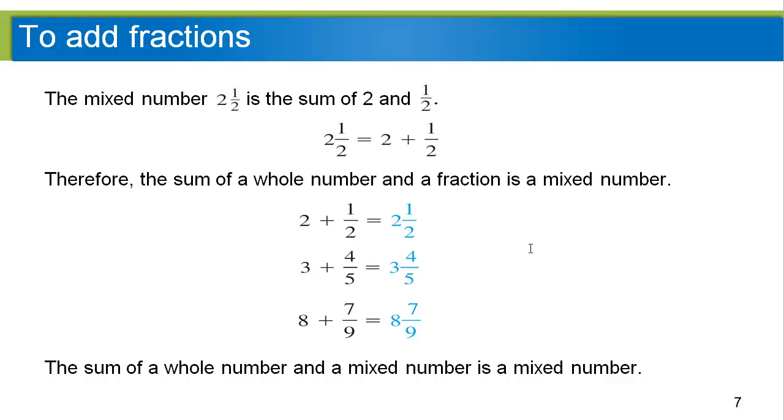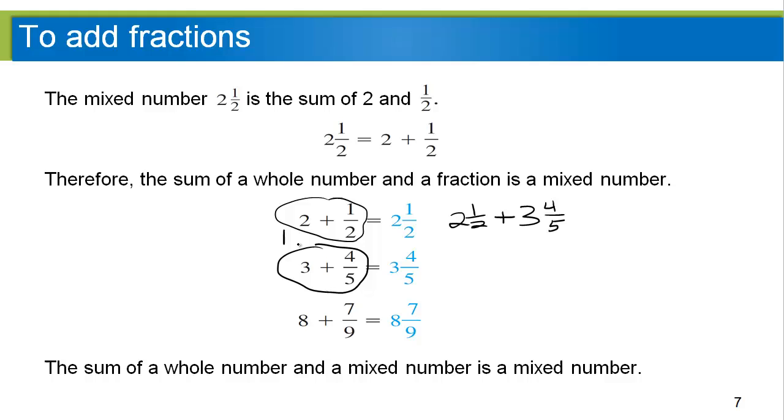And the reason why we talk about this is because let's say you were asked to add two mixed numbers. Let's just take these first two, 2 and a half, and you want to add 3 and 4/5. Well, if you want to add these two things together, you're really just adding this and this, right?